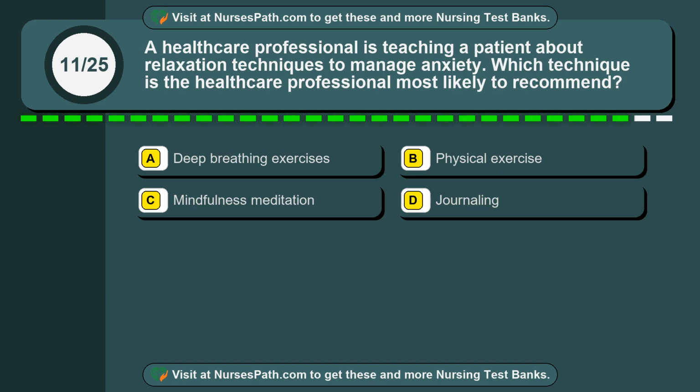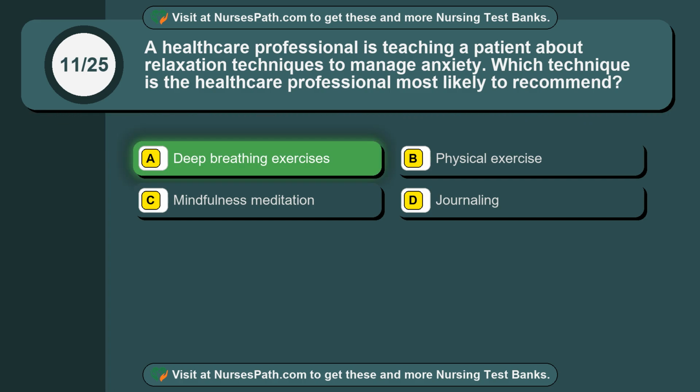Question 11. A healthcare professional is teaching a patient about relaxation techniques to manage anxiety. Which technique is the healthcare professional most likely to recommend? Option A. Deep breathing exercises. Option B. Physical exercise. Option C. Mindfulness meditation. Option D. Journaling.